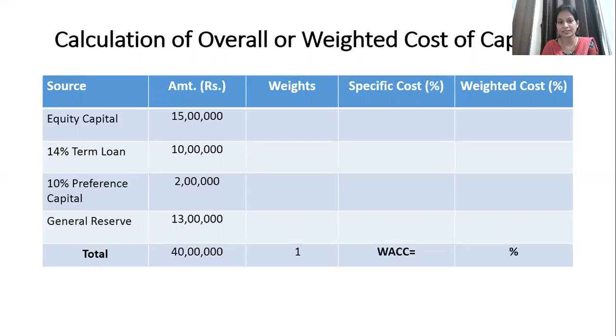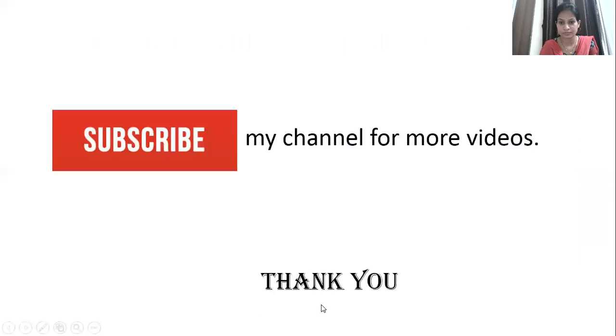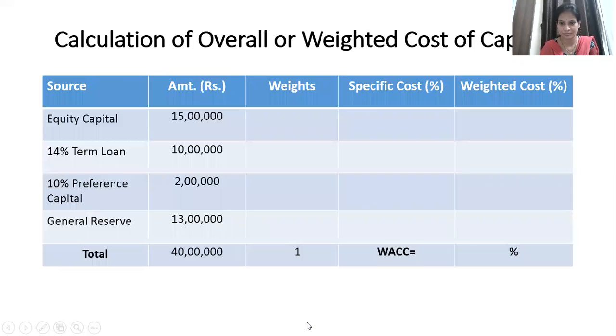Okay, so we are going to mention all these weights, and the specific costs which we have calculated in the earlier slides. Let us have a look at all this information together. Now you can see all the values in the format. Have you understood how to calculate weights?